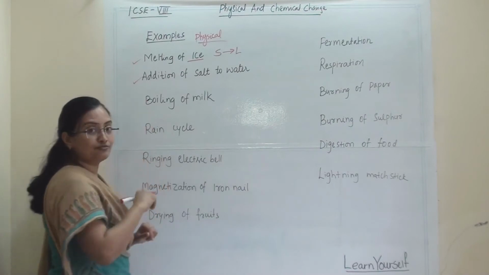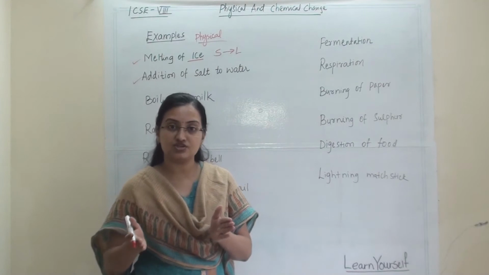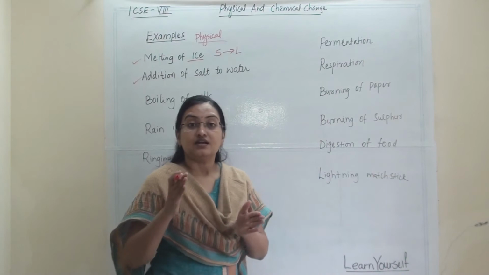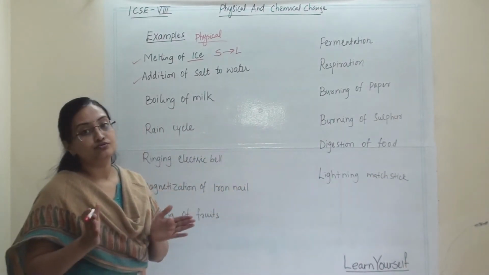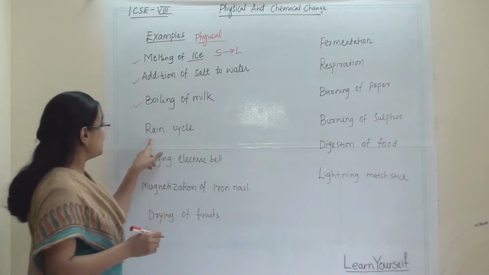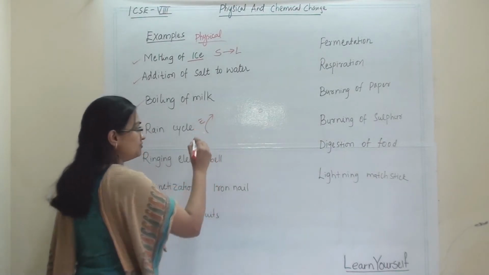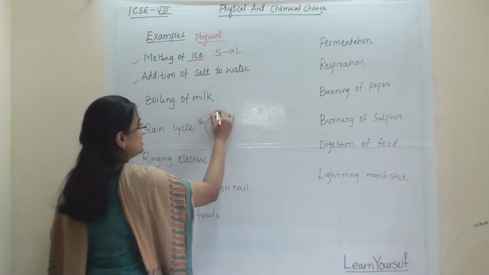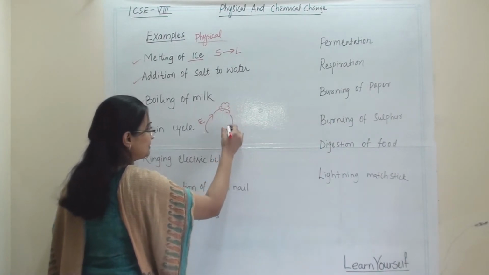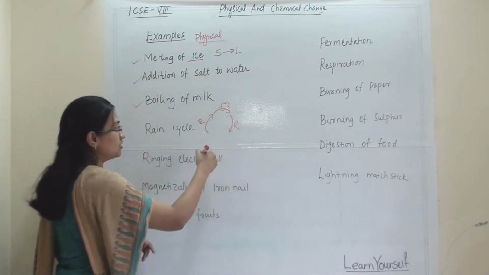Third, boiling of milk. By boiling, we are not changing its composition. We are not making any new substance and its property is not going to change. So this is a physical change. Then rain cycle. The rain cycle is evaporation of water from the lake or pond, then it forms clouds, then precipitation happens and the water comes down to earth as rain.